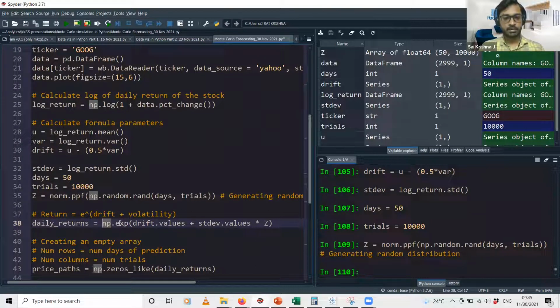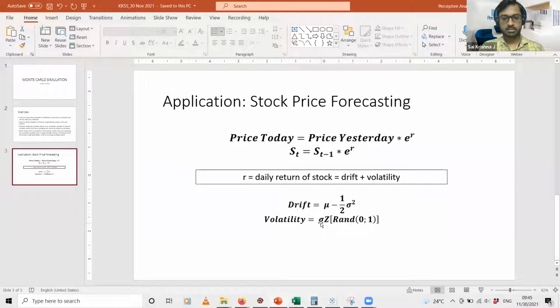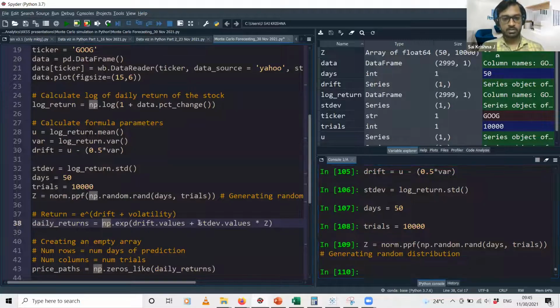So np.exp of drift plus the volatility, which is the standard deviation multiplied by z, the normal distribution that we have generated over here.